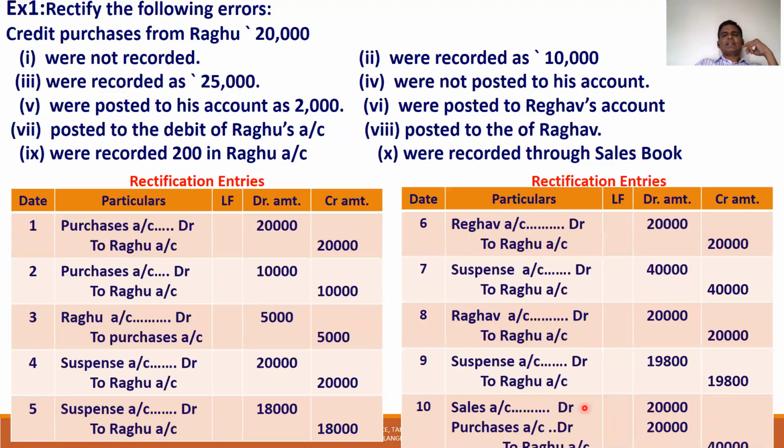So the entry is: when the error is in a journal, like the sales book or purchase book, sales account debit 20,000, purchase account debit 20,000, to Raghu account 40,000.